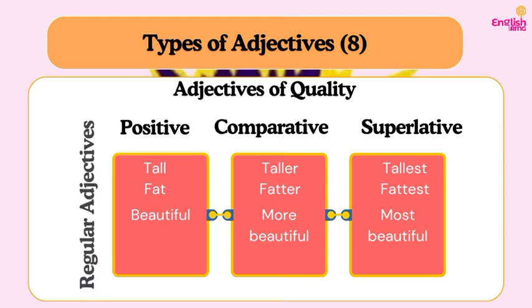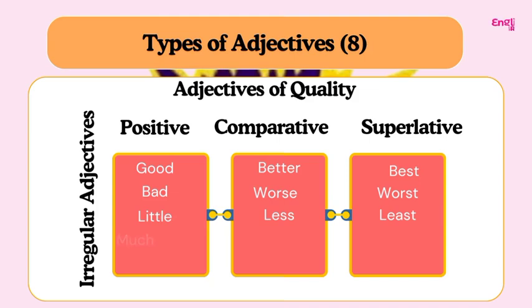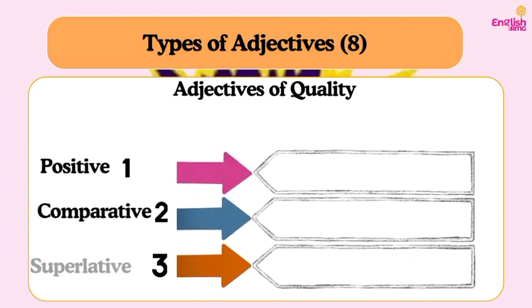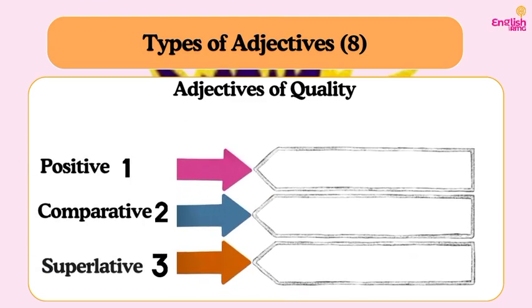So in the last video, we stopped at regular adjectives, which form their comparative and superlative just by adding er or more and est or most to the base adjective, just like you can see on the screen. I've explained that earlier. So we have the irregular adjectives as well, which change their comparative and superlative, such as good, better, best, bad, worse, etc. So now let's look at examples of these in sentences.